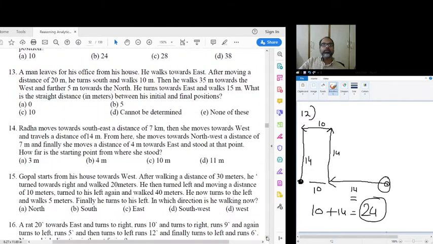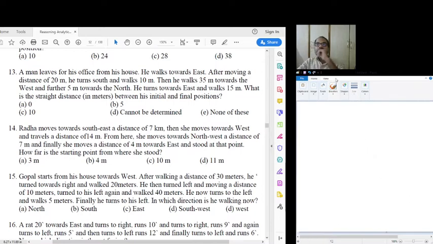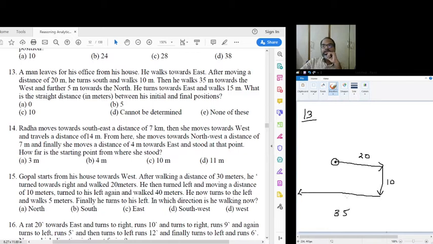Moving ahead to the next set of questions, the 13th one. 13th one says a man leaves for his office and walks towards east. So from a point walking towards east, after moving 20 kilometers, he turns south and walks 10. Then he walks 35 towards the west. So if this is 35, this will be 20 till here, and this remaining distance will be 15. That is 35 minus 20.